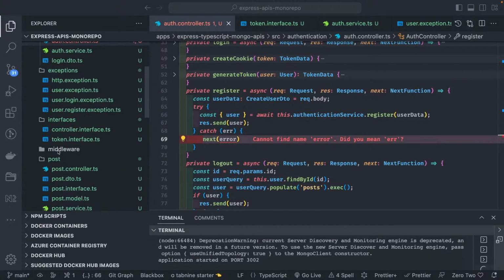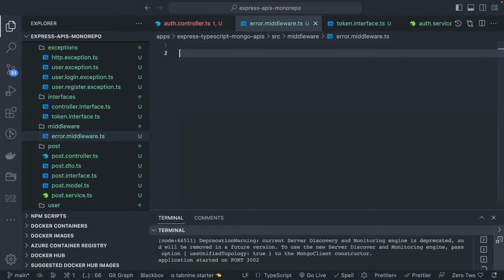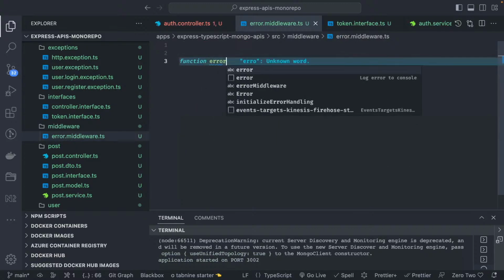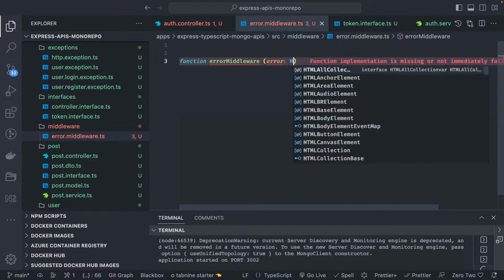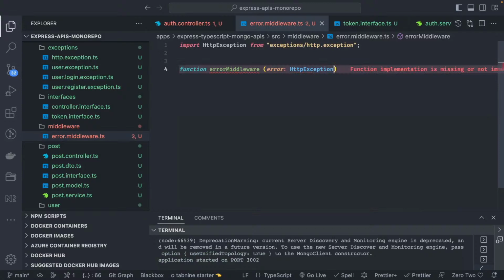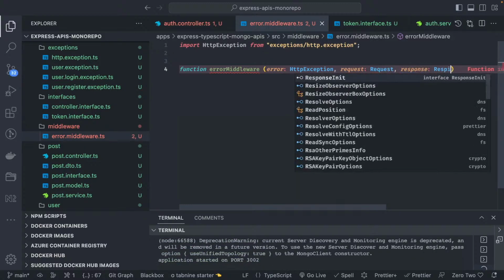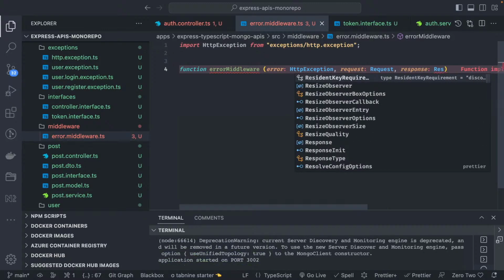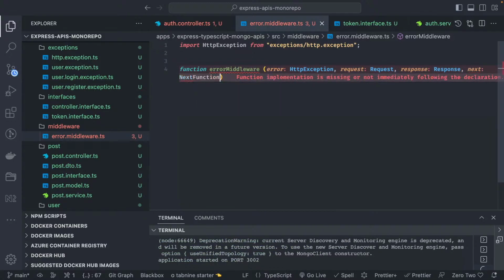Inside middlewares, we can create error dot ts, and this middleware contains a simple function, error middleware, which takes an error, which can be of type HTTP exception, then request of type Request coming from express, response of type Response, and the next function. These are the arguments for this function.